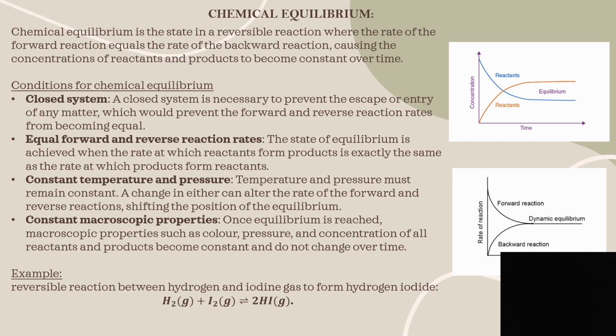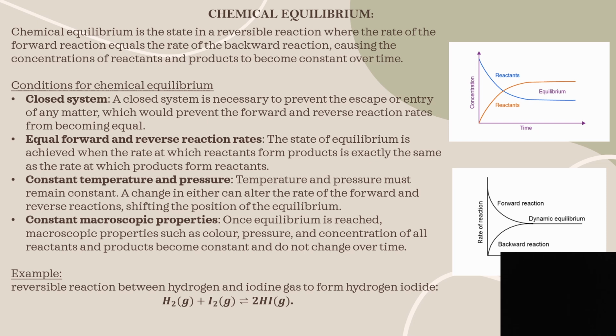And the last one is constant macroscopic properties. Once the equilibrium is attained, the macroscopic properties like temperature, pressure, composition, color, etc. of the reactants as well as the products become constant and should not vary with respect to time. Let's understand this with an example.